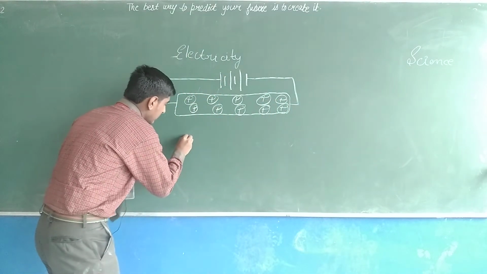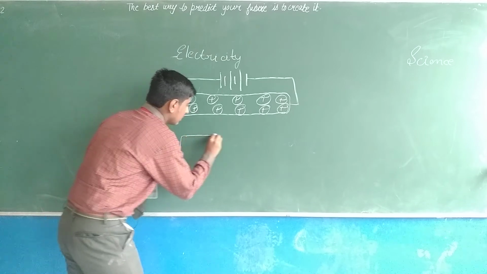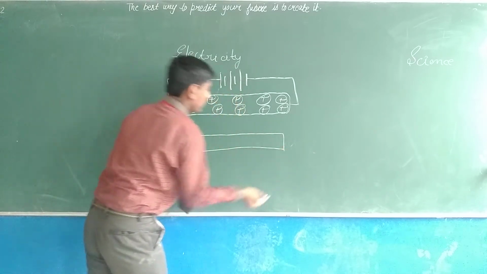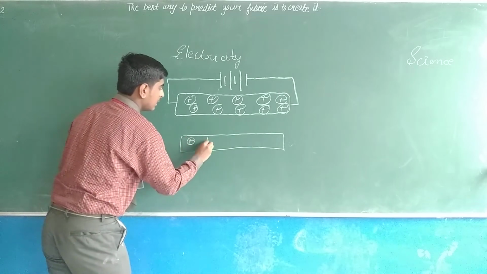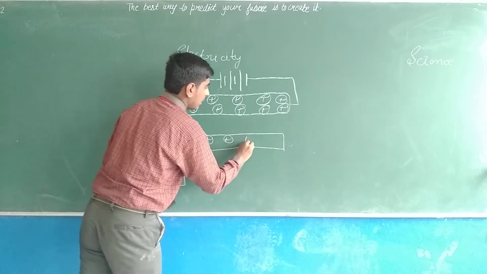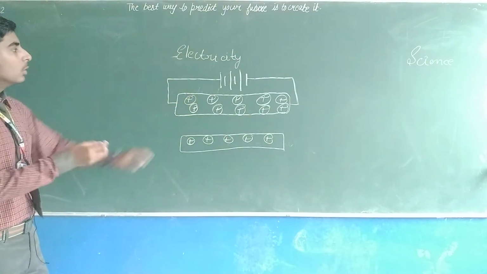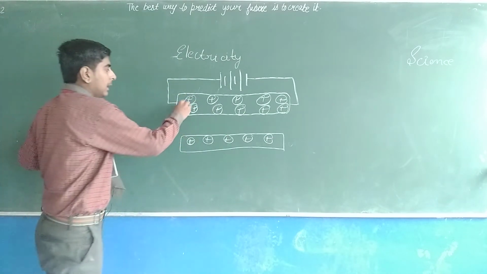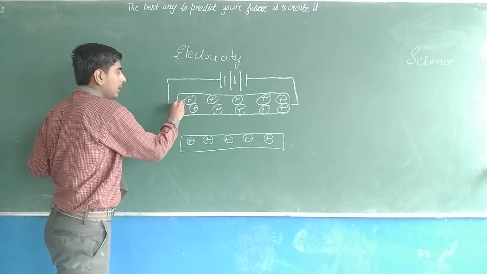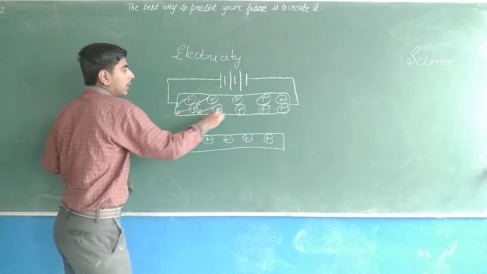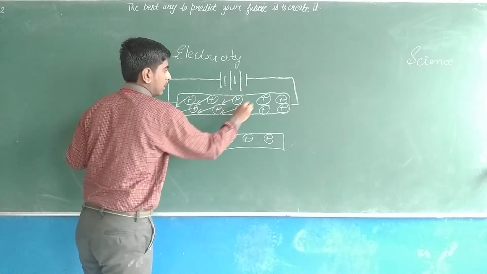Our second diagram is this, in which we have the same charged particles, but in this case we are not connecting a cell or a battery to it. In the first case, the charged particles will move in a definite direction, like this.